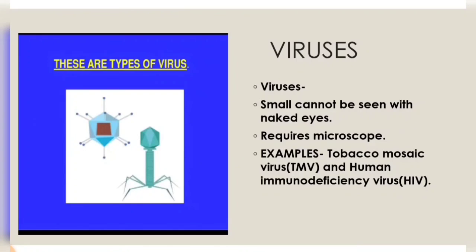Then, already we have discussed viruses. They are very small, cannot be seen with the naked eye, and require a microscope. Some examples are tobacco mosaic virus and human immunodeficiency virus, which causes the disease AIDS. And some viruses can even infect bacteria, and these viruses are called bacteriophages.